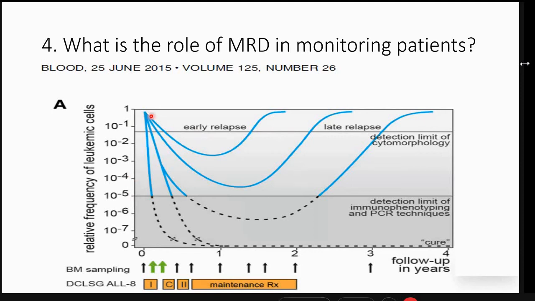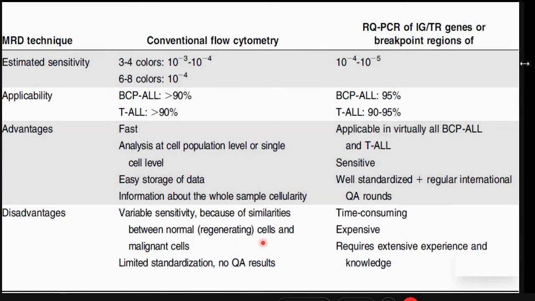So this will help us to identify patients, especially this category of patients who would otherwise be morphologically in remission, but MRD positive means eventually they will relapse. The two most important available tools for assessing MRD are conventional flow cytometry or PCR-based testing, whether based on the immunoglobulin or the T cell receptor genes.